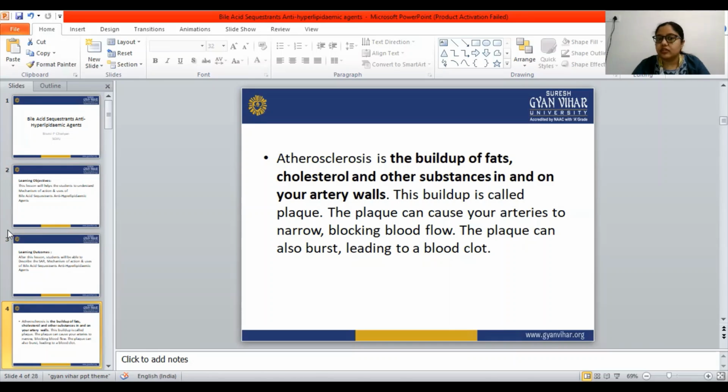Atherosclerosis is the buildup of fats, cholesterol, and other substances in and on the artery walls, and this buildup is known as plaque. The plaque can cause the arteries to narrow and block the blood flow. The plaque can also burst, leading to a blood clot. So this is atherosclerosis.